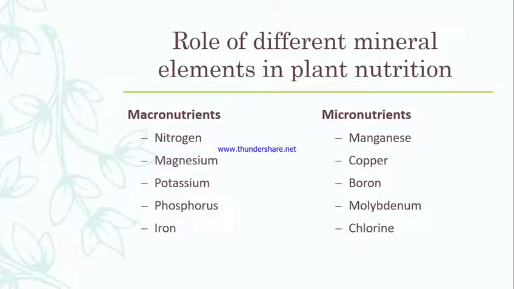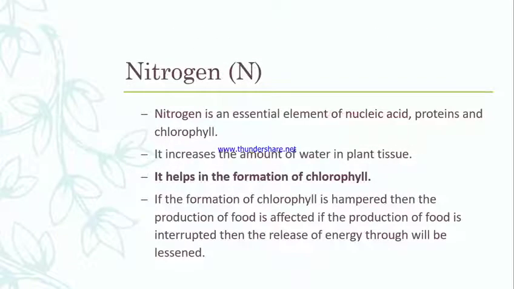Now we have to learn the role of these mineral elements. From macro, we are going to learn the role of nitrogen, magnesium, potassium, phosphorus, and iron. And from micro, we are going to learn the roles as well. So let's start with nitrogen. Nitrogen is a very essential element for a plant. Nitrogen is mainly the building block or structural component of nucleic acid, protein, and chlorophyll.